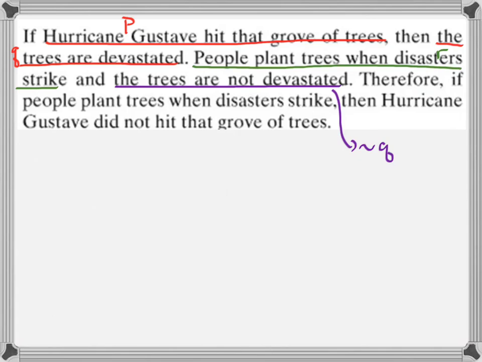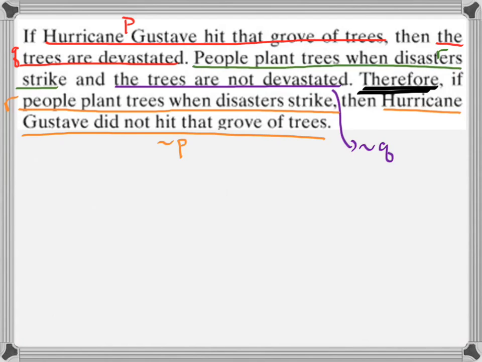Now the reason why we really want to bring this up is that we want to see all of these put together. So, people plant trees when disasters strike. We're going to call that R. And the trees are not devastated. We've already seen trees are devastated, so when we write the trees are not devastated, that corresponds to not Q with our labeling. We have therefore, and we see if people plant trees when disasters strike, that looks a lot like R. Then Hurricane Gustav did not hit the grove of trees. Well, Hurricane Gustav did not hit the grove of trees is exactly not P.